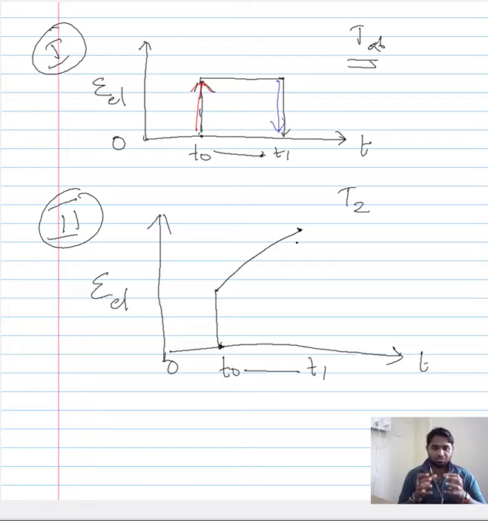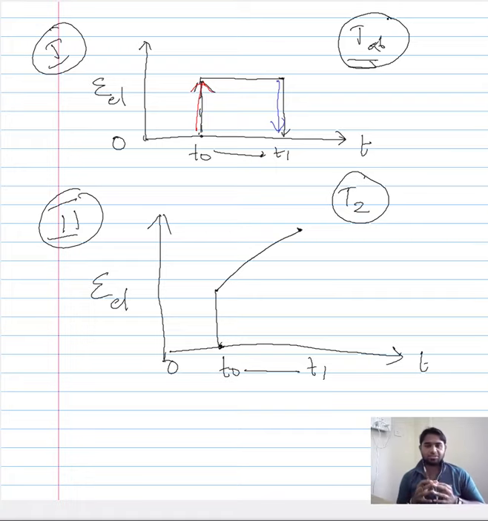However, just because we have increased our temperature, say from T ambient to T2, what we can observe in some crystalline materials at least is that by prolonging the time of loading, that is when you apply the same amount of load from T0 to T1, at ambient temperature the elastic strain was constant, but at high temperature the elastic strain would gradually increase.